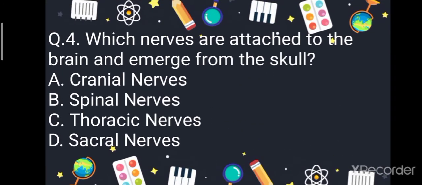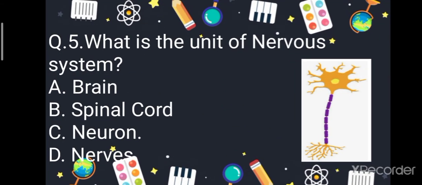Question number 4. Which nerves are attached to the brain and emerge from the skull? The first one, cranial nerves. Second, spinal nerves. Third, thoracic nerves. And the fourth one, sacral nerves. So your correct answer is cranial nerves. Cranial nerves are attached to the brain and emerge from the skull. Move on to the next question.